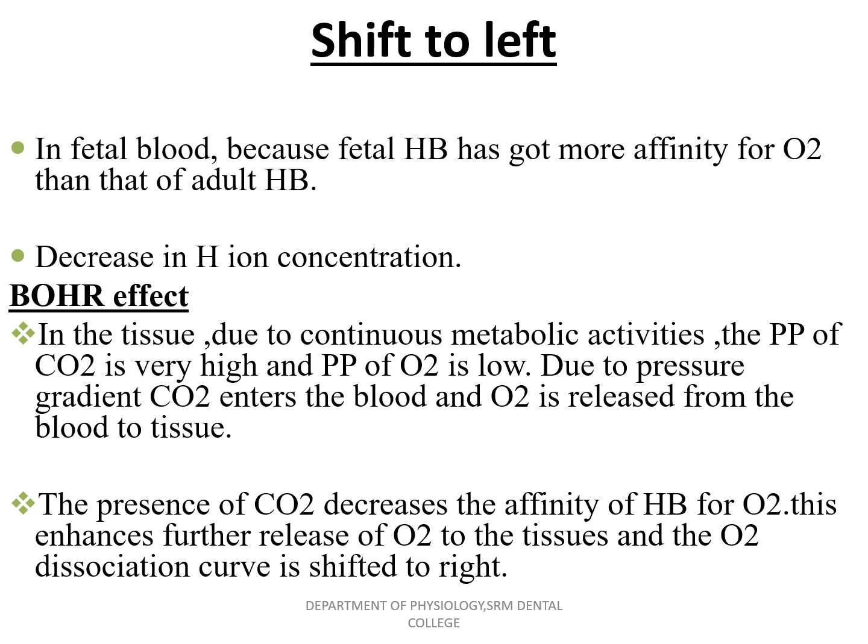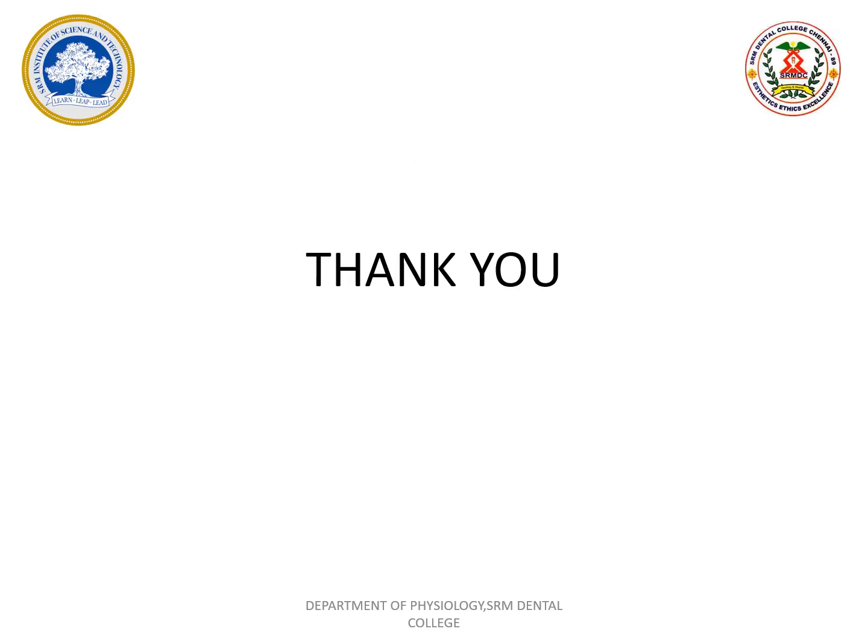Due to pressure gradients, carbon dioxide enters the blood and oxygen is released from the blood to the tissue. The presence of carbon dioxide decreases the affinity of hemoglobin for oxygen. This enhances release of oxygen to the tissue, and the oxygen dissociation curve is shifted to right. This we call Bohr's effect. Thank you.